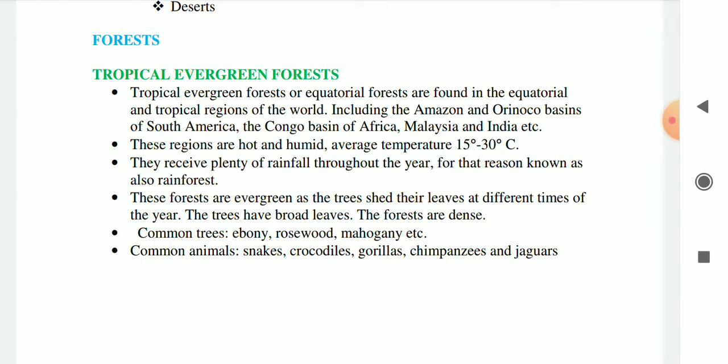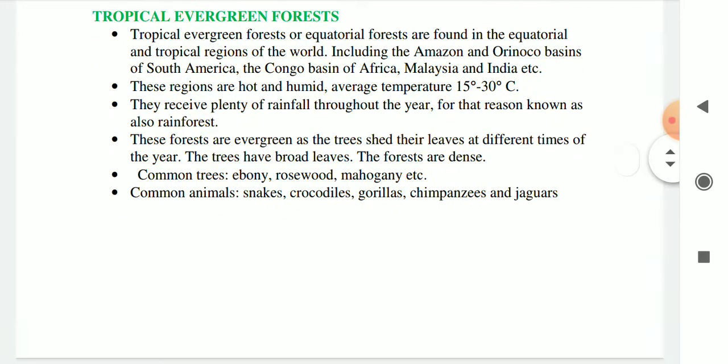Okay, and these forests are evergreen as the trees shed their leaves at different times of the year, and the trees have broad leaves and the forests are dense. Okay, these are some characteristics of tropical evergreen forest. And some common trees which we can find in the tropical evergreen forest are ebony, rosewood, mahogany, etc. And some common animals which we can find there are snakes, crocodiles, gorillas, chimpanzees and jaguars. Okay, so that's it for the tropical evergreen forest.